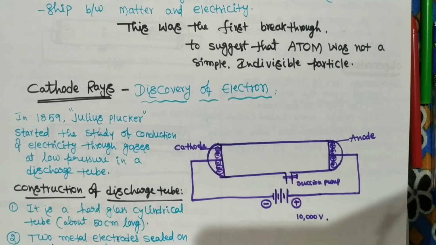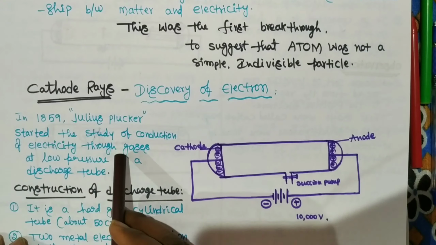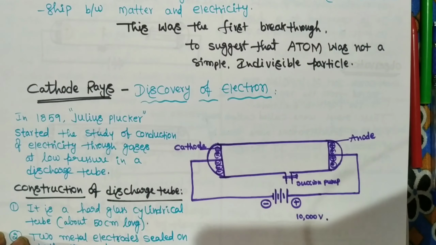Generally gases are bad conductors. If gases were really good conductors, we would not survive. So gases are bad conductors of electricity. But on the basis of his research, he said gases are good conductors under two conditions. Condition number one, at low pressure. Condition number two, at high voltage. If you give high voltage and maintain low pressure, at that time gases act as good conductors.